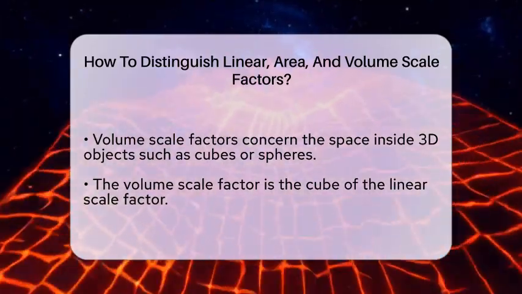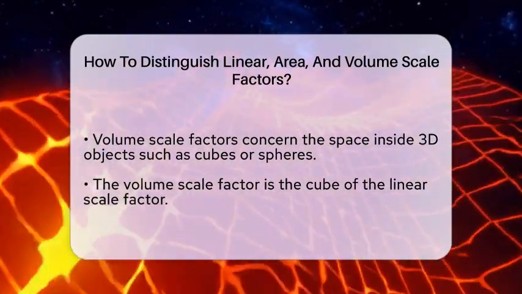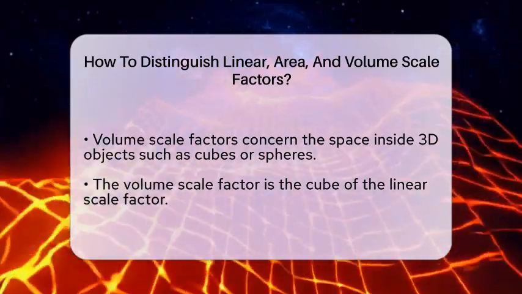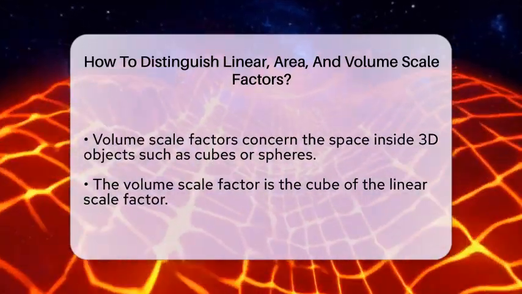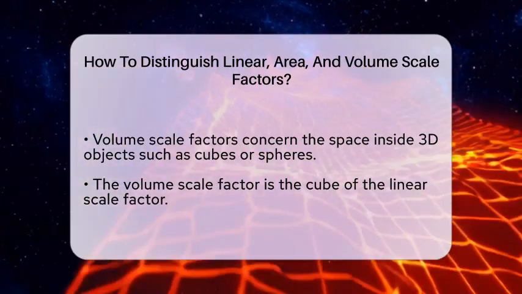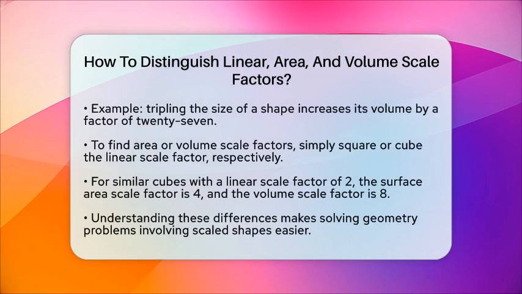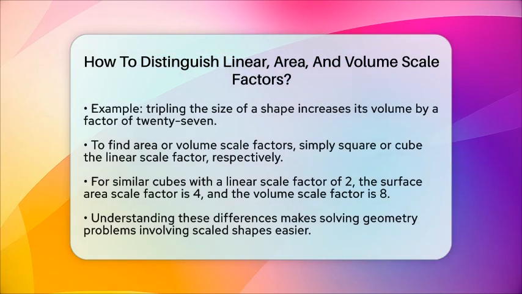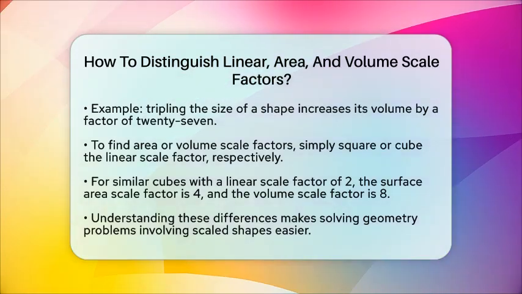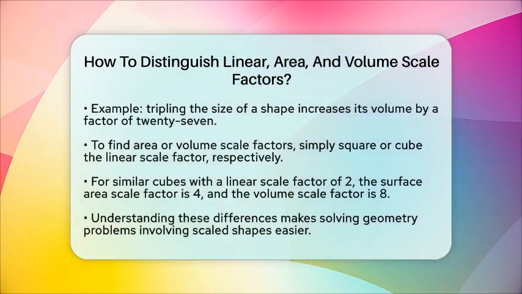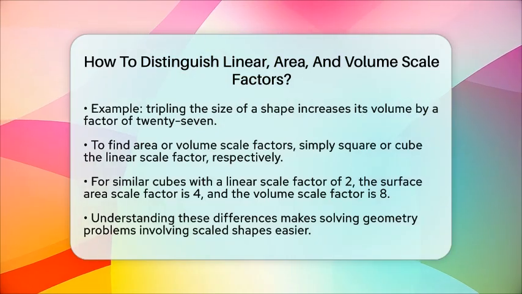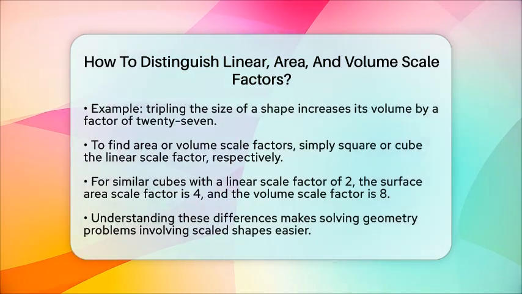dimensions. To sum it up, if you know the linear scale factor, you can find the area scale factor by squaring it and the volume scale factor by cubing it. For example, if two similar cubes have a linear scale factor of 2, then their surface area scale factor is 4, and their volume scale factor is 8. This helps you quickly figure out how much bigger or smaller shapes are in different ways.